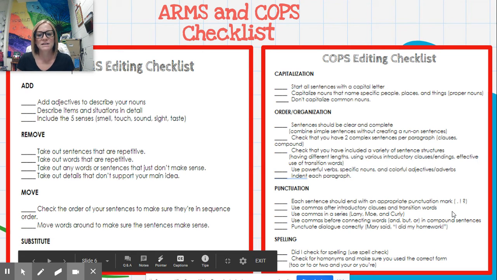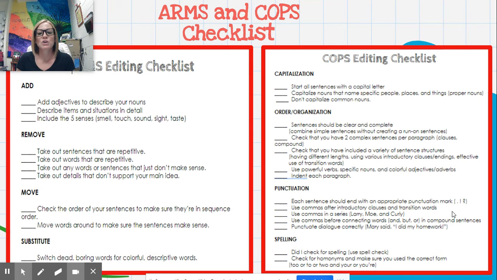Lastly is spelling. Did you check your spelling? Use the spell check on there. Again, on Google Docs, on Google Slides, it's going to put a red mark underneath of it, meaning that it was not spelled correctly, and the spell check is on there. If that still doesn't help you, then ask Mrs. Kaiser or myself and we'll help you, or simply use a Google search.